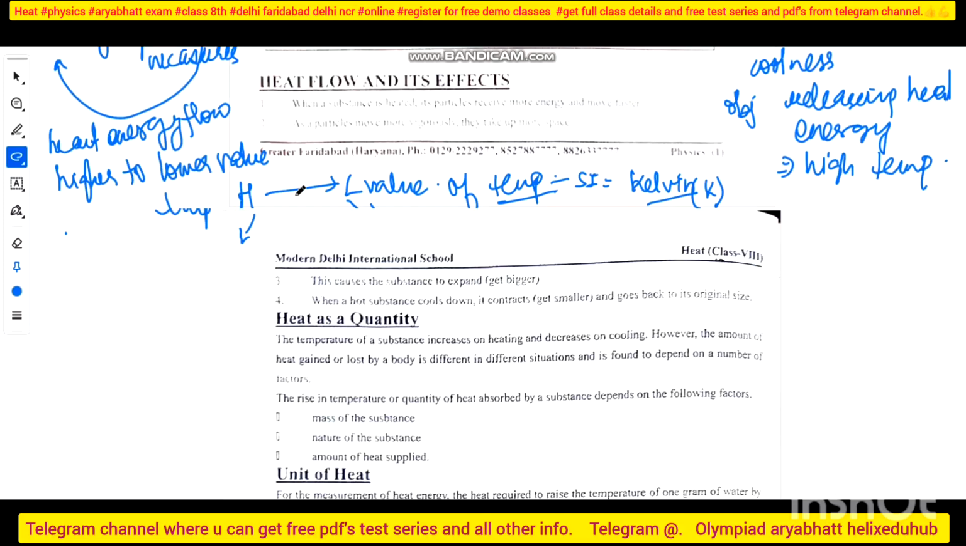You understood? Next is heat flow and its effect. Just now I told you that heat flows from a higher value to a lower value, and it flows until the two bodies or objects have the same temperature, that is, reach equilibrium. So see what you have to write. When a substance is heated, the particles receive more energy and move faster. The particles move more vigorously and take up more space. This causes the substance to expand and get bigger. When the hot substance cools down, it contracts, gets smaller, and goes back to the original size.